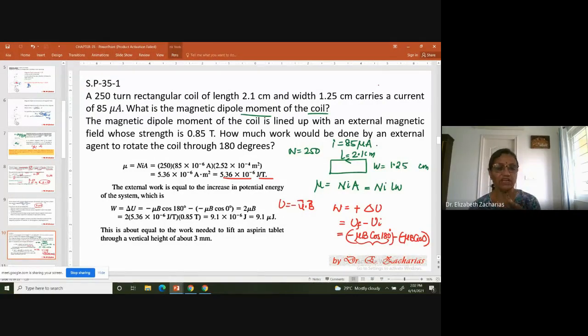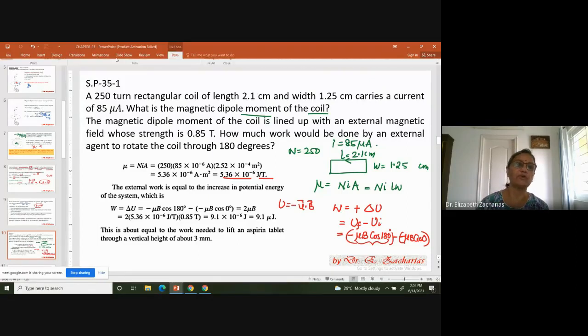An external agent. How did I come to the conclusion that initially it was 0 and finally it is 180? That is from parallel to anti-parallel. I came to the conclusion from one word in the problem. That one word is, what is the work done by an external agent?